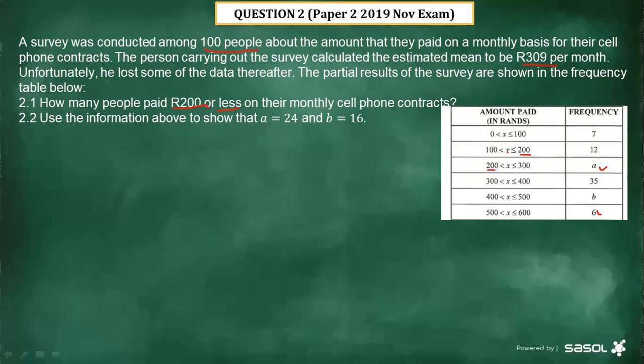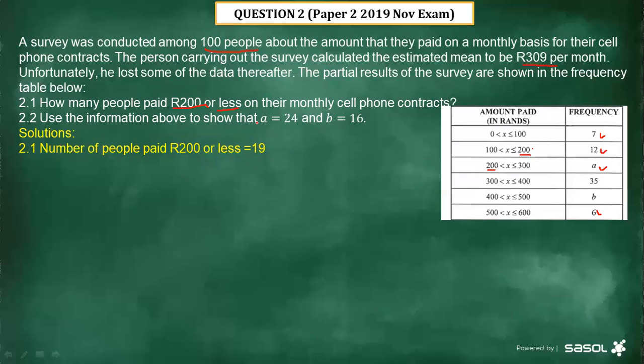When you read from this table, it says X is less or equals to 200, meaning we start from this one, then we say less. So it is from 200 and less, meaning it's from 0 Rand to 200 Rand. So we need those people. How many are they? We are going to say it's 12 plus 7. Then it's going to give us the total number of those people, which is 19 people. The number of people who paid 200 or less is equal to 19 people.